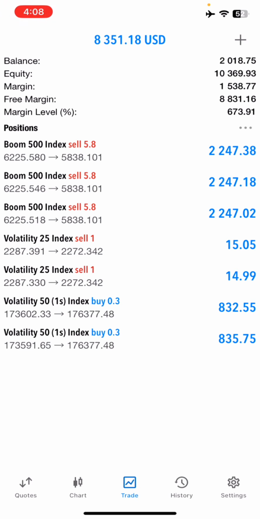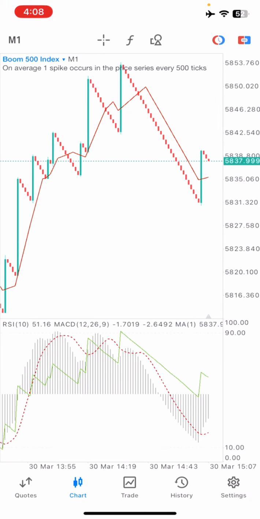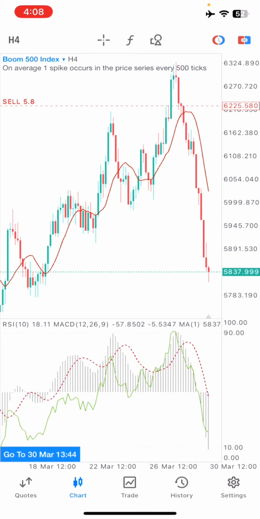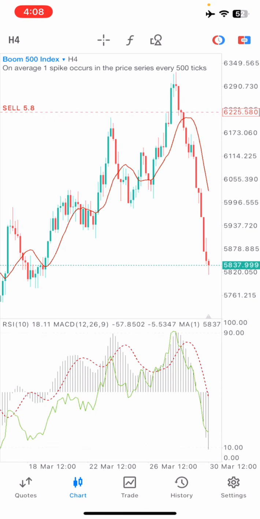If you wonder how the 500 moves, you can see how the 500 moves right here. You can see it's also a sniper entry right there. So, simple strategies.